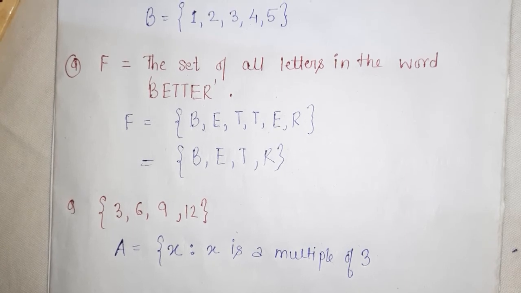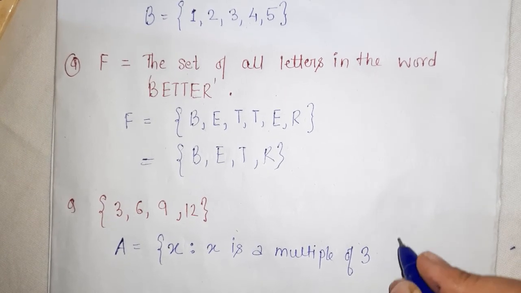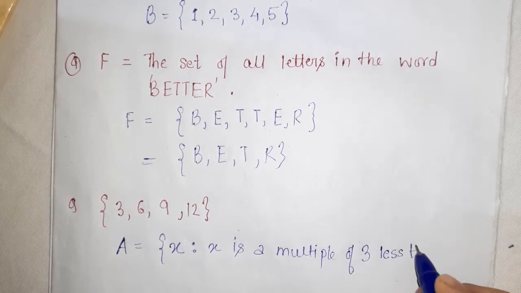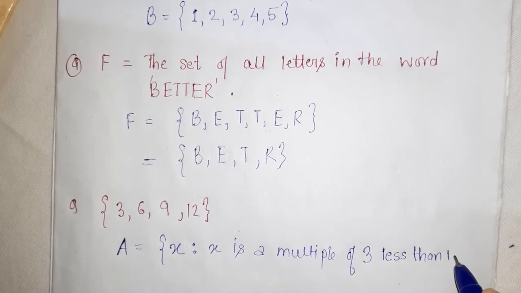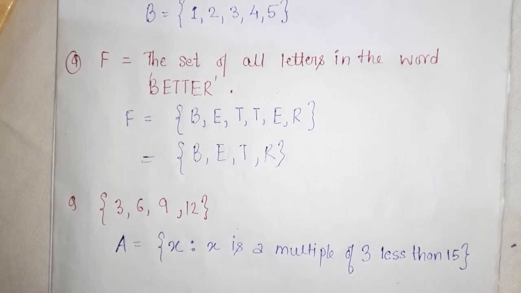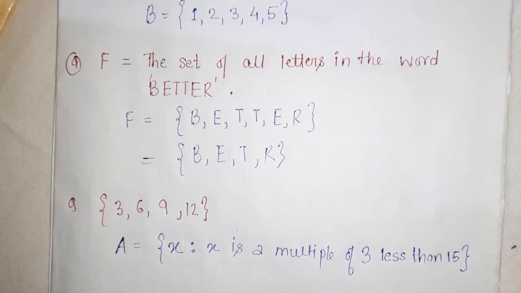So you should write X is a multiple of 3 less than 15, so 12 will come.